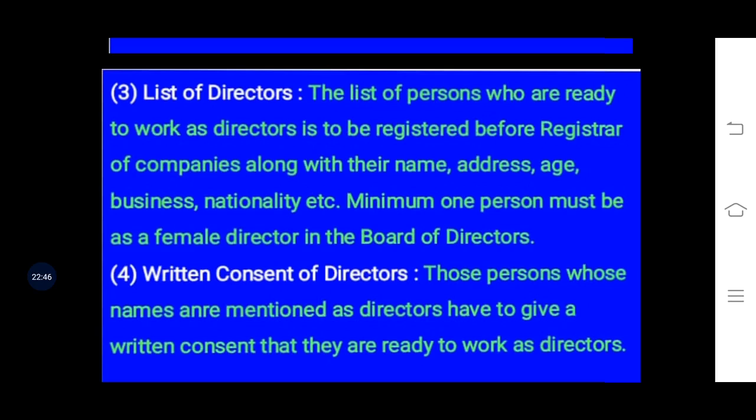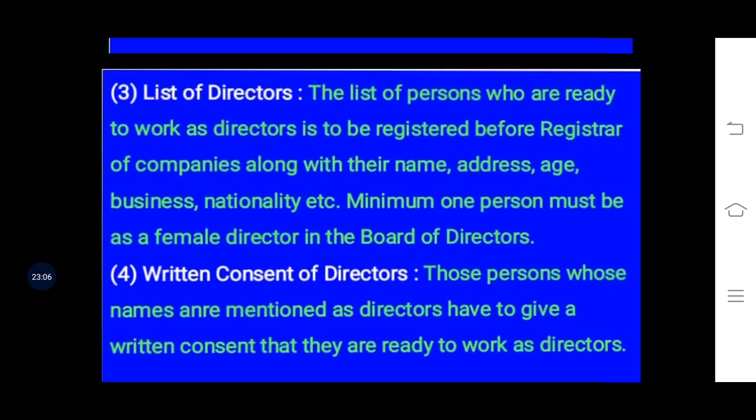He will have to arrange the directors and he will have to convince them to be the director of that particular company, and all the registration work will be done by the promoter.